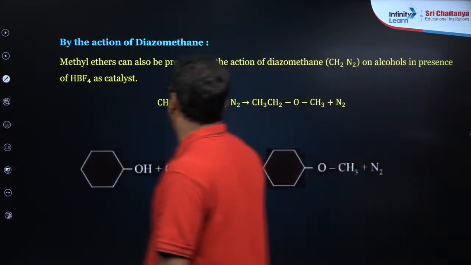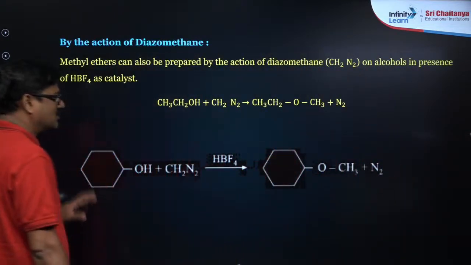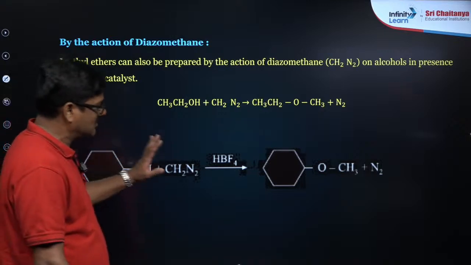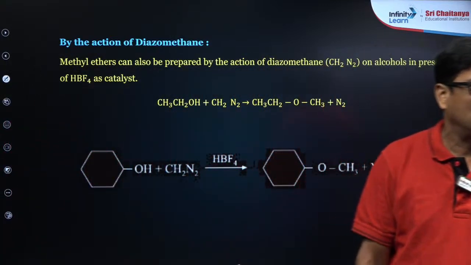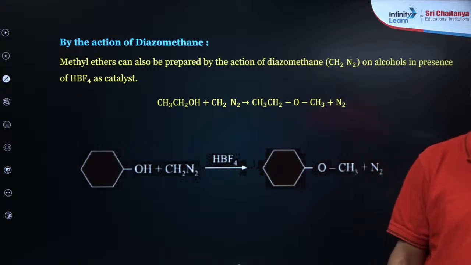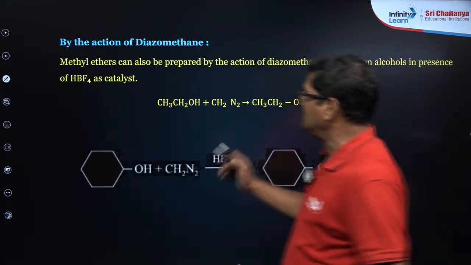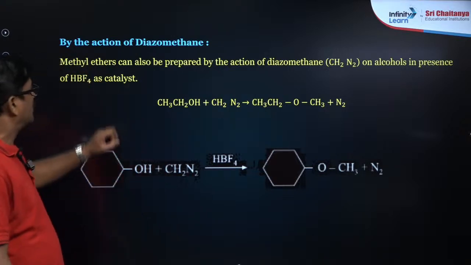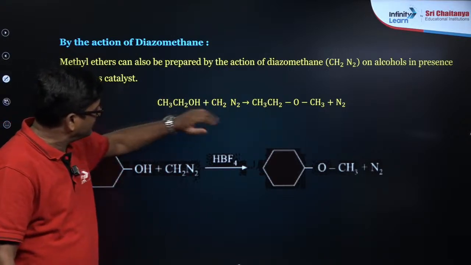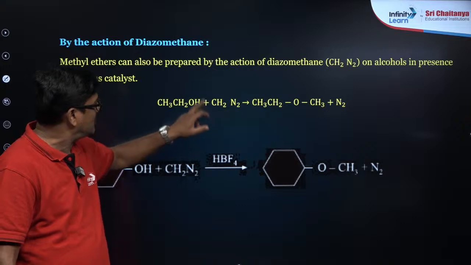So by the action of diazomethane, this is not actually there in the CBSE textbook, but I wanted to give this reaction for your betterment. So hi Uday Neval, hello, how are you beta? This is the action of diazomethane to prepare ethers. So ethyl alcohol, when it is reacted with diazomethane, what happened?